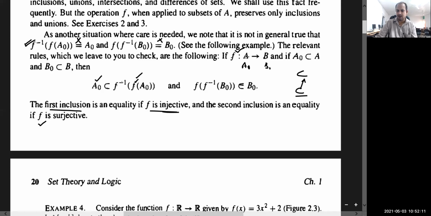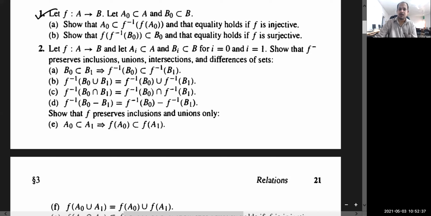You can see that this example is given, and I have already explained this one with the help of a similar example in the earlier lecture, so I'm not going to discuss it in detail here. But there are these three parts. These are very important, and we will do the proof of all of these one by one. So let me first recall this important point.